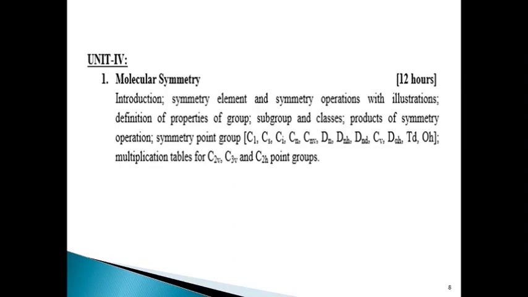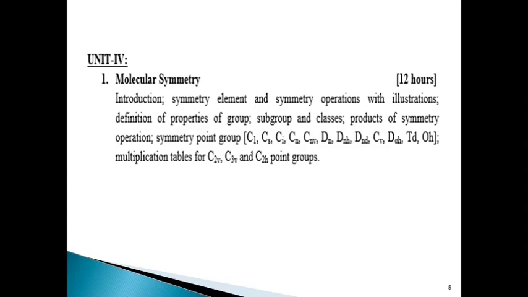We will have the introduction and importance of molecular symmetry, then symmetry elements. Which are symmetry elements? Say identity, rotational axis, symmetry planes, and point of inversion. These are symmetry elements, and we will study symmetry operations. Which are symmetry operations? That is rotation, reflection, and inversion in details and with subclassifications.